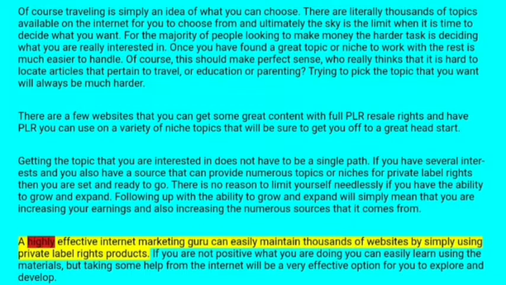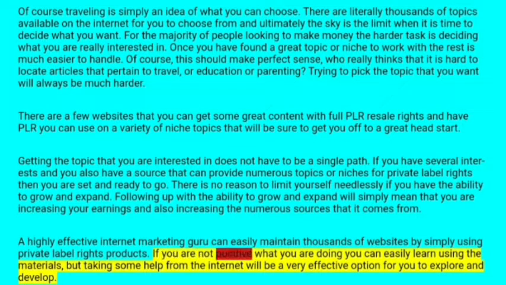A highly effective internet marketing guru can easily maintain thousands of websites by simply using private label rights products. If you are not positive what you are doing, you can easily learn using the material, but taking some from the internet will be a very effective option for you to explore and develop.